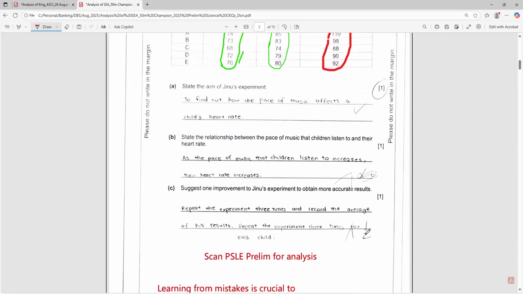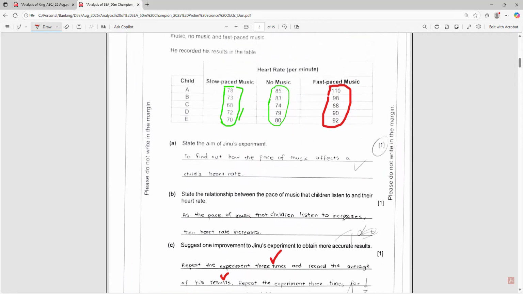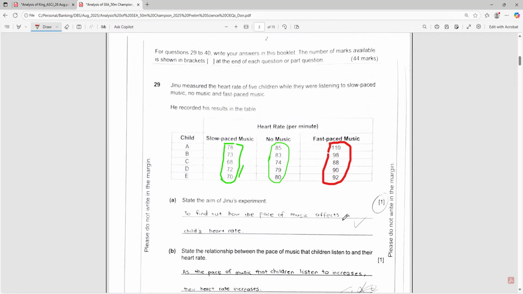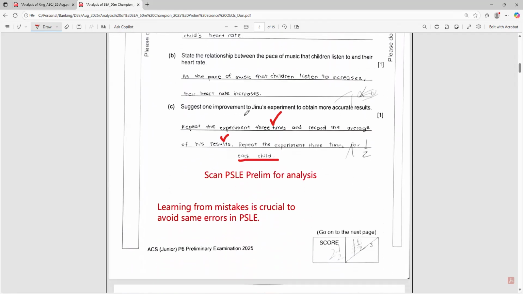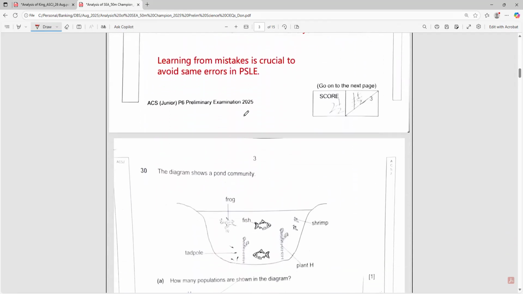So this student actually also had half a mark deducted because he said repeat the experiment 3 times and record the average result. Okay, he did not mention repeat the experiment 3 times for each child. So it's important to be more specific in answering this question. And this is actually the first open-ended question in this year's ACSJ prelim paper. Let's continue. So see the next question.